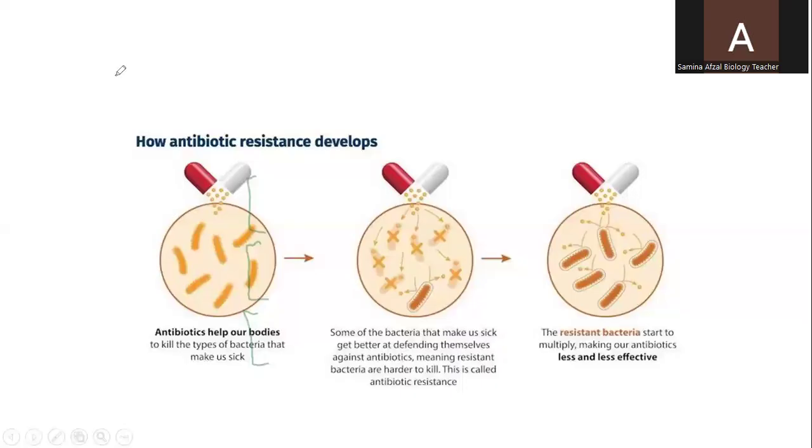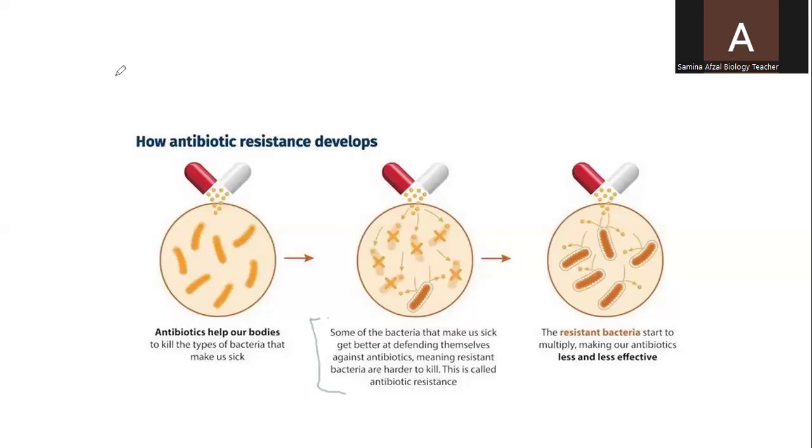Now the next is how antibiotic resistance is developed. Antibiotics are used to kill microorganisms, or the different types of bacteria, specifically the bacteria. Some of the bacteria that make us sick get better at defending themselves against antibiotics, meaning resistant bacteria are harder to kill. This is called antibiotic resistance.